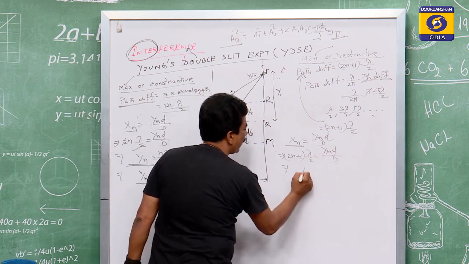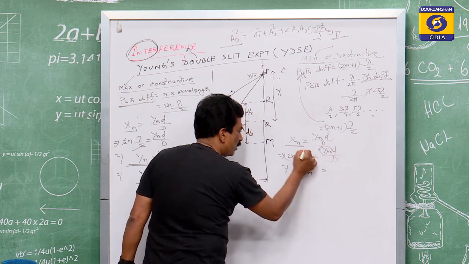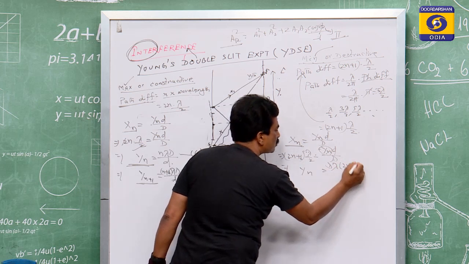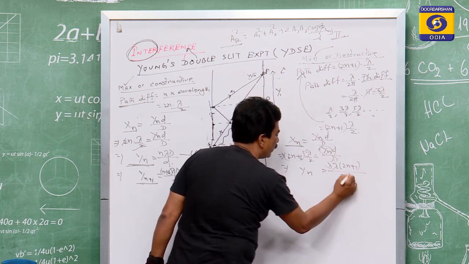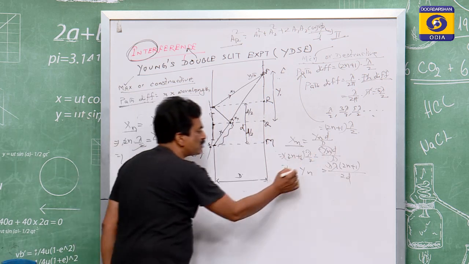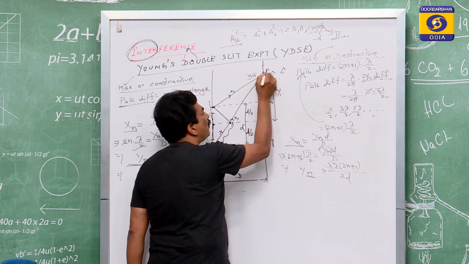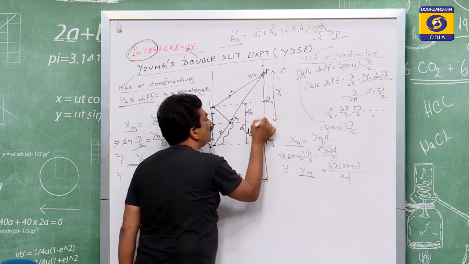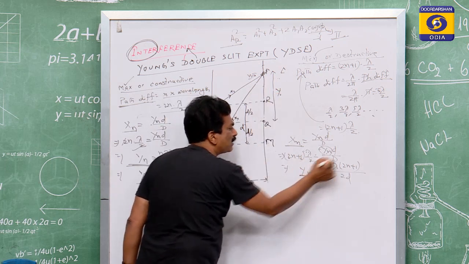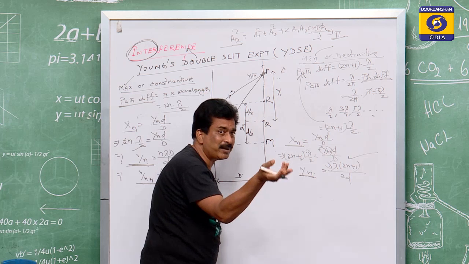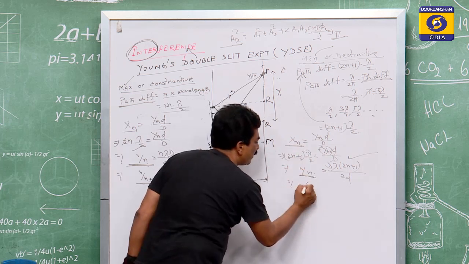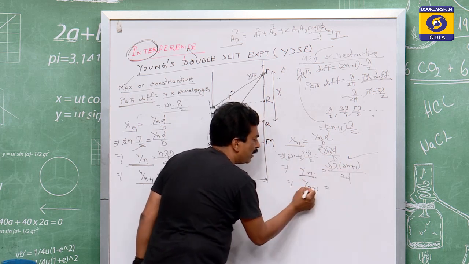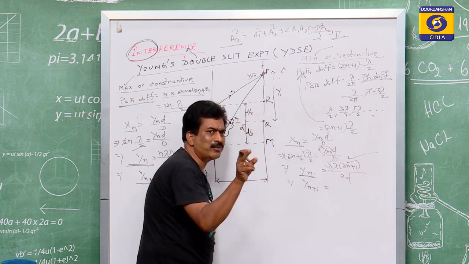Now this yn will be capital D λ into (2n+1) by 2d, that is equal to yn. And this yn means the nth one, means this point, if that is the nth point, it corresponds to y, meaning from this to this is the y for the nth minimum. So for the next minimum, it is yn plus 1. So n was in 2n plus 1; when n plus 1, instead of n, we have to take n plus 1.